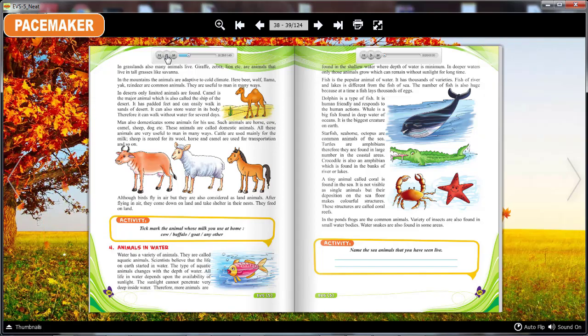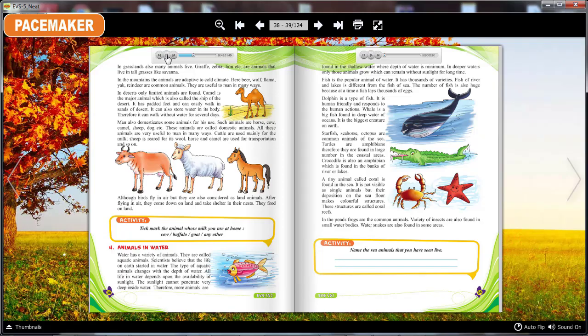Camel is the major animal, which is also called the ship of the desert. It has padded feet and can easily walk in the sands of the desert. It can also store water in its body. Therefore, it can walk without water for several days.